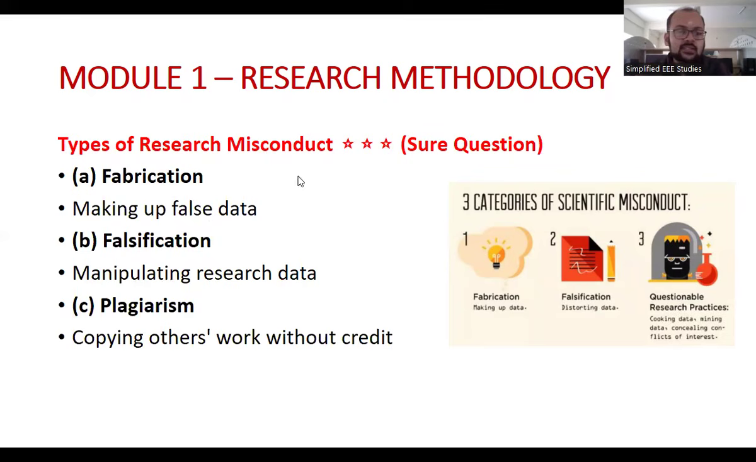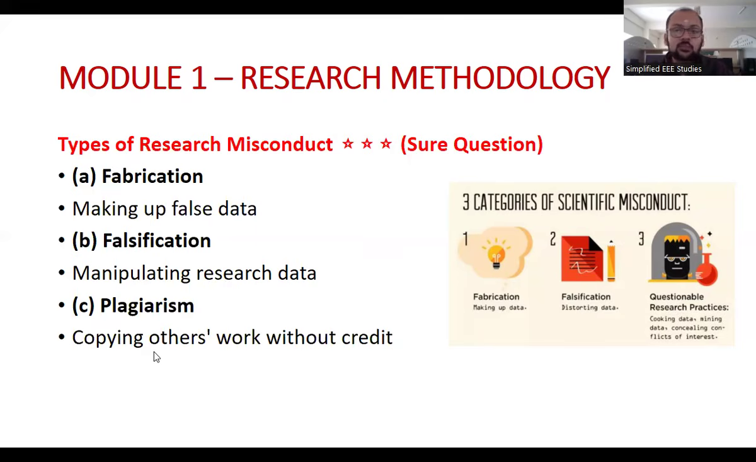There are a few misconducts, such as number one, fabrication, the other one is falsification, and the third one is called plagiarism or similarity index. What do you mean by fabrication? Making up false information or false data. That is called fabrication. What do you mean by falsification? Manipulating the research data. You are modifying, you are deleting, you are adding. That is called a manipulation. That is called falsification.